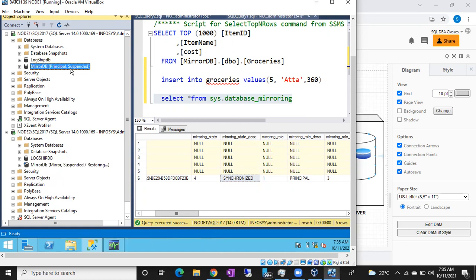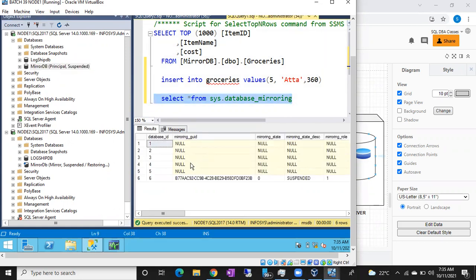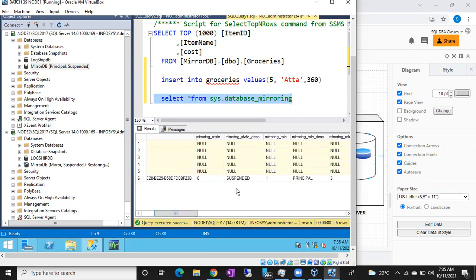First is synchronized state, synchronizing state, disconnected state, suspended state. These are the different states. In the same way, you can also see the same state here. Let me run it again, and you can see the state is showing as suspended. So that means mirroring is not working. It's not synchronizing the data between your principal and mirror server.